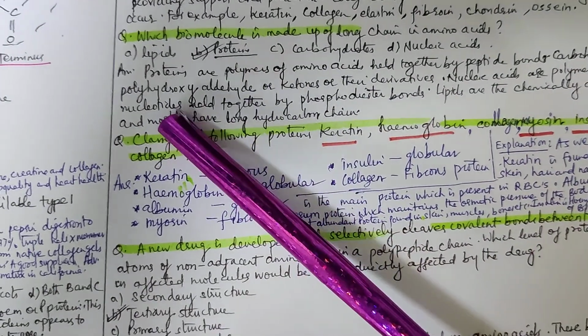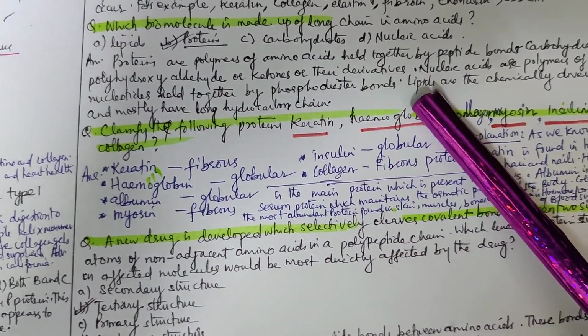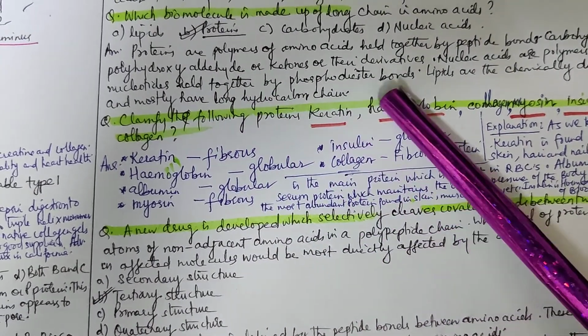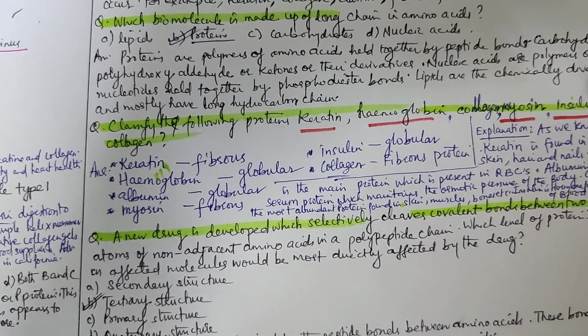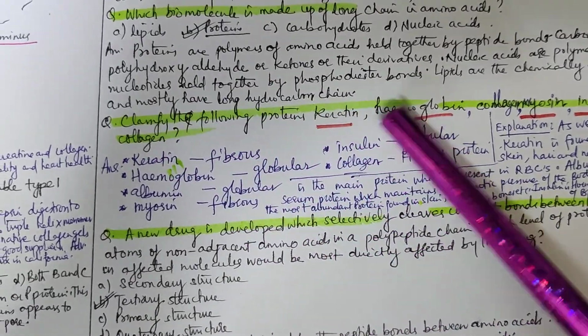Carbohydrates are polyhydroxy aldehydes or ketones or their derivatives. Nucleic acids are polymers of nucleotides held together by phosphodiester bonds. Lipids are a chemically diverse group and mostly have long hydrocarbon chains.